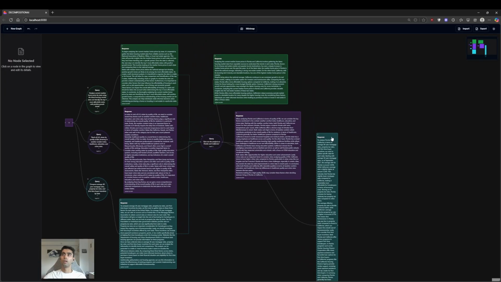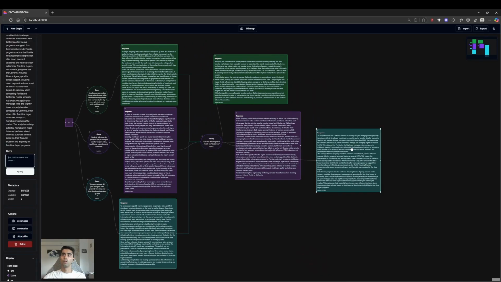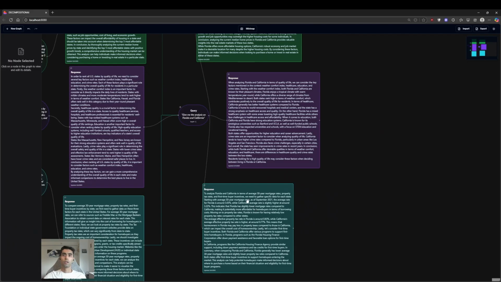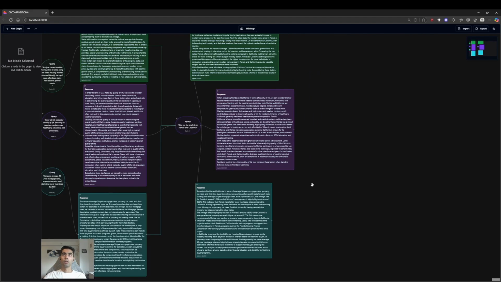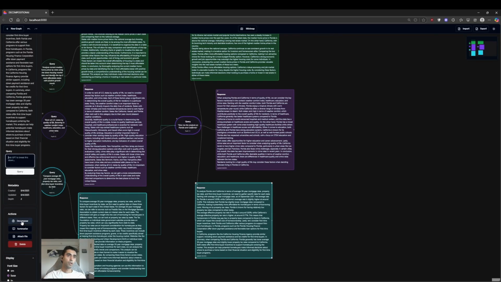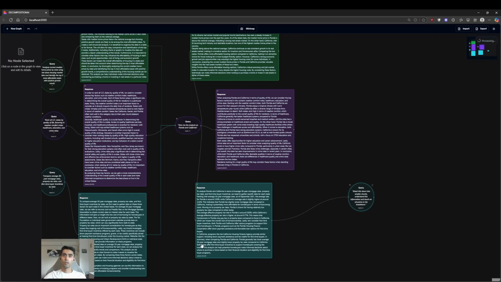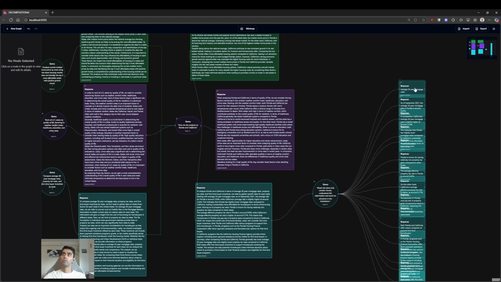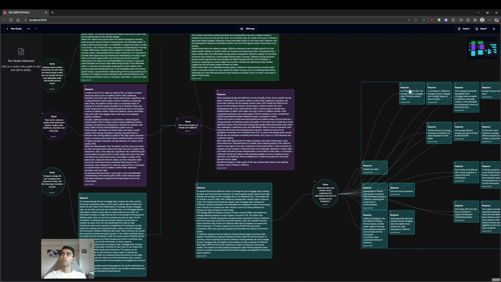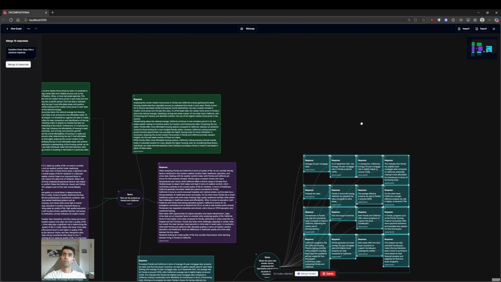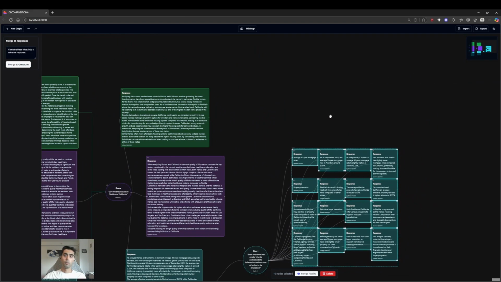And as we can see, we have gotten a response which says for Florida and California, the average mortgage rates are so on and so forth. It gives us dates and percentages. This is really good. But I want to break this down even further so I can decompose this idea so that the different important points in this are broken down into their own sub-nodes, sub-queries, and it gives us a particular response over here, which is exactly what we wanted.